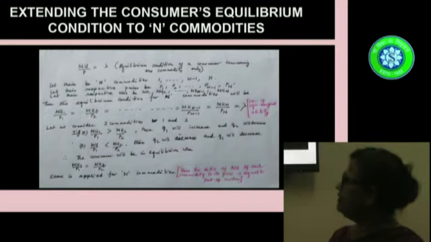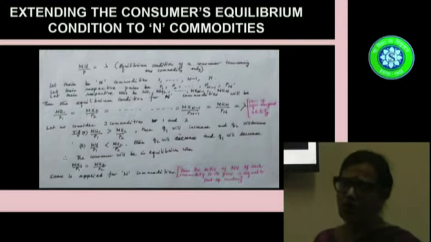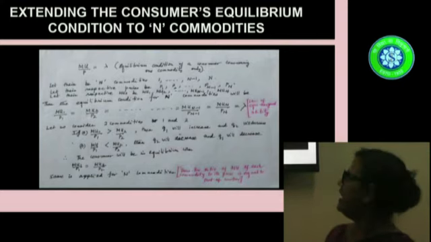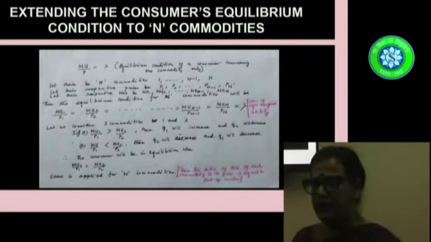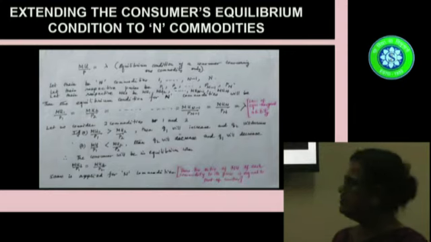Now the equilibrium condition for all these n commodities will be MU1 by P1 is equal to MU2 by P2 is equal to MUn by Pn. The whole thing is equal to lambda. Now lambda is the marginal utility of money, and this equation represents the law of equimarginal utility. Now, in order to understand this equation, let us focus on any two commodities.